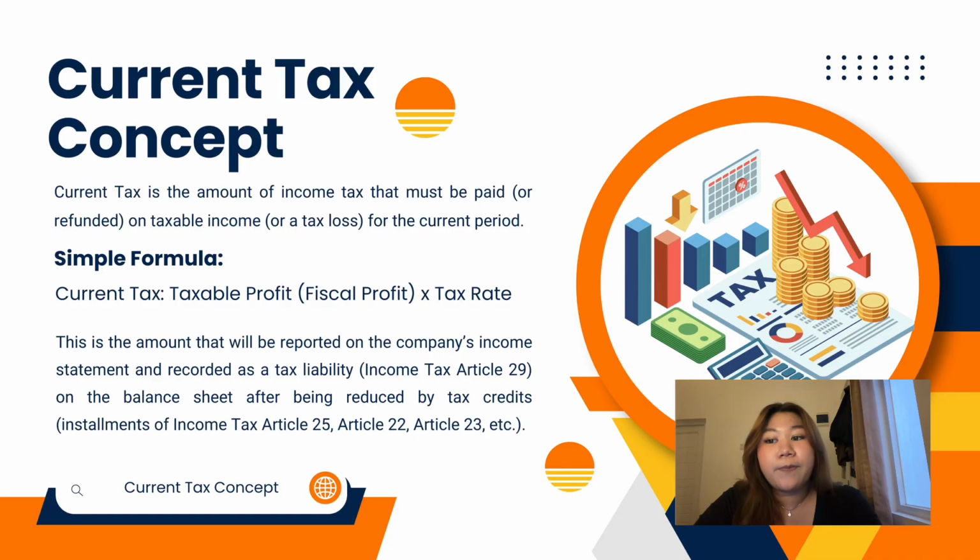However, we don't pay the full current tax amount at the end of the year all at once. First, we reduce this liability by any prepaid tax or tax credits we have accumulated throughout the year, such as monthly installments under Article 25 or withholding taxes from third parties under Articles 22 and 23.